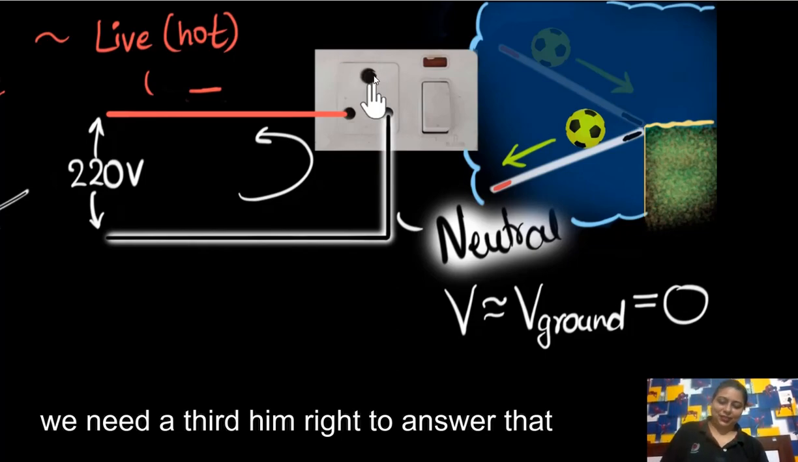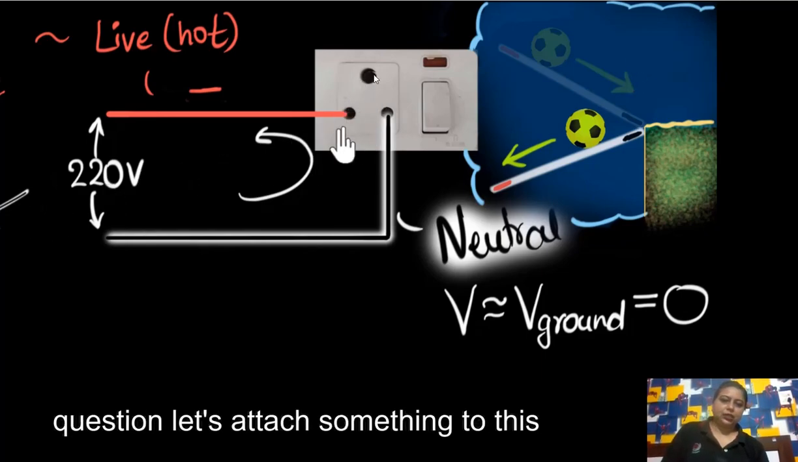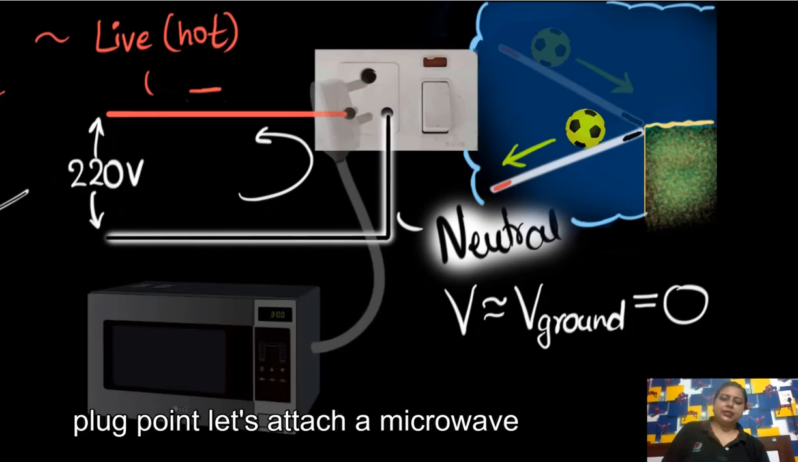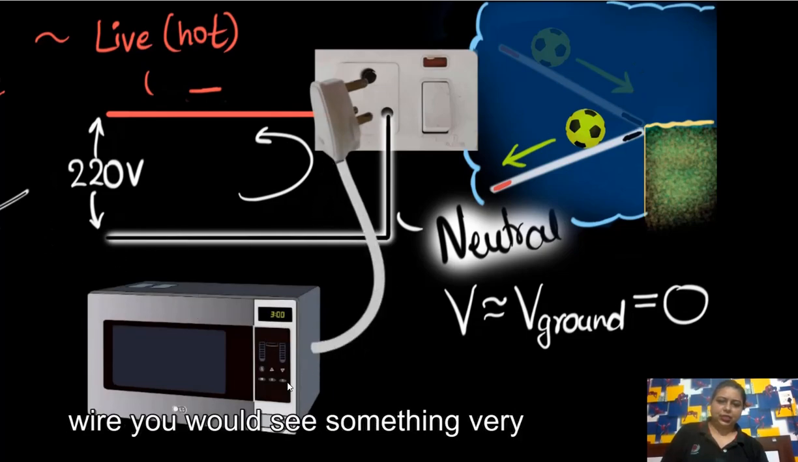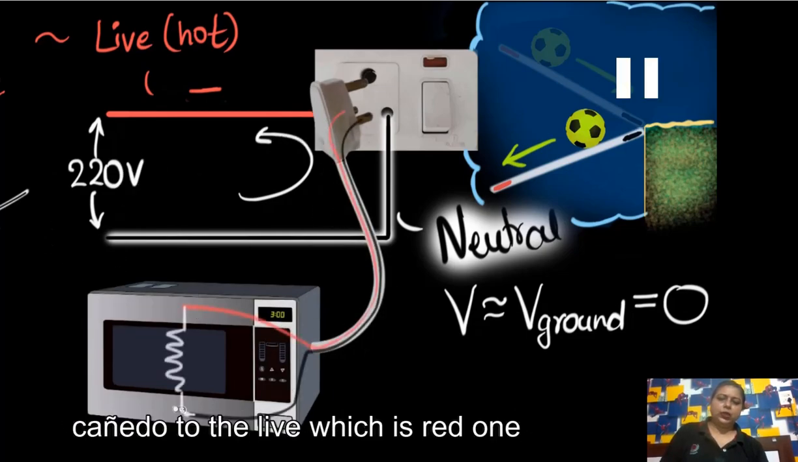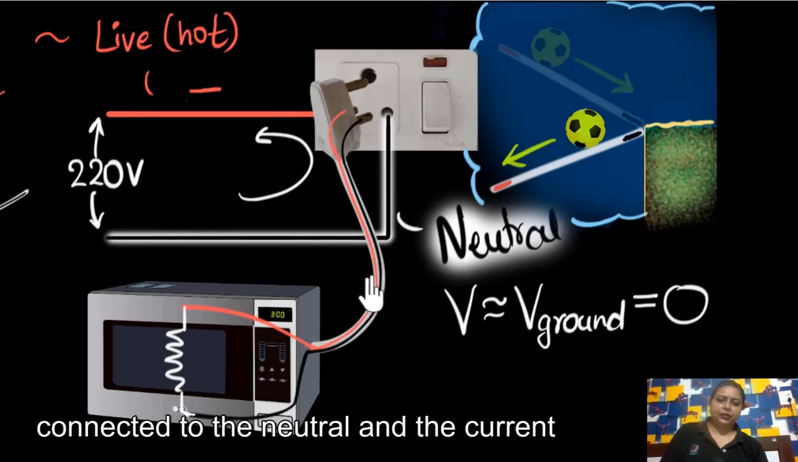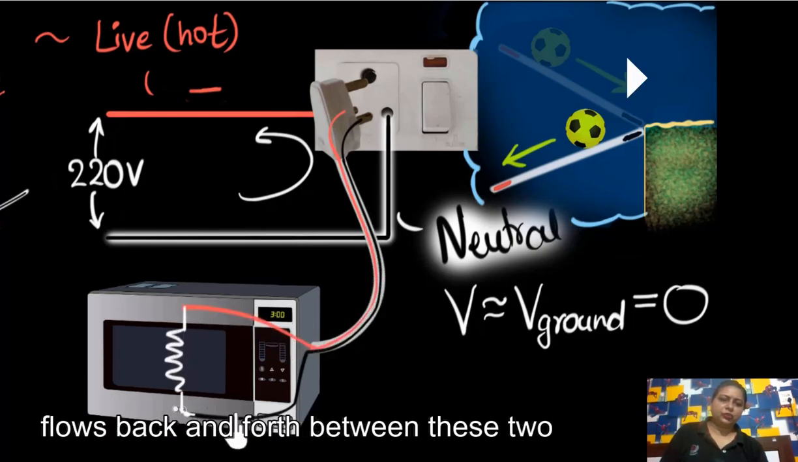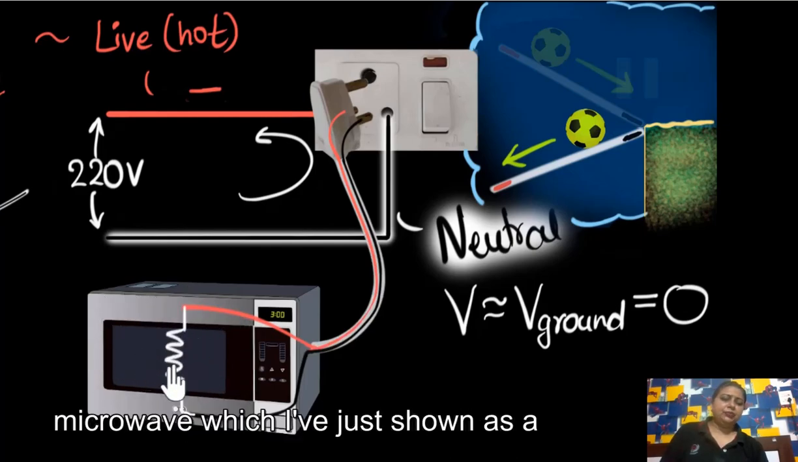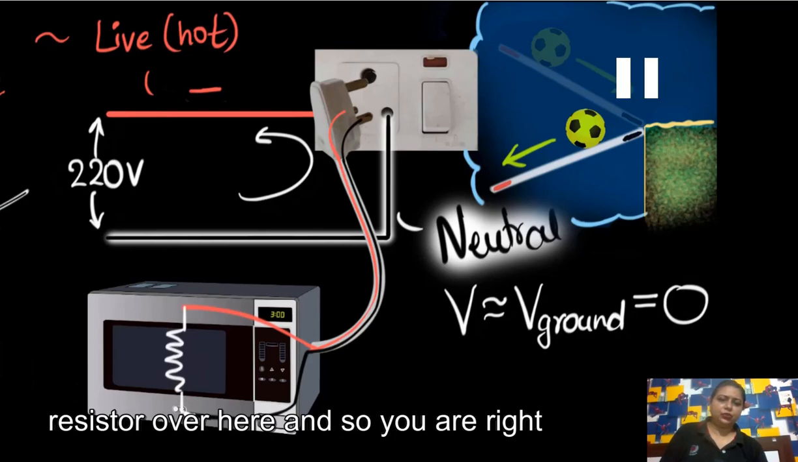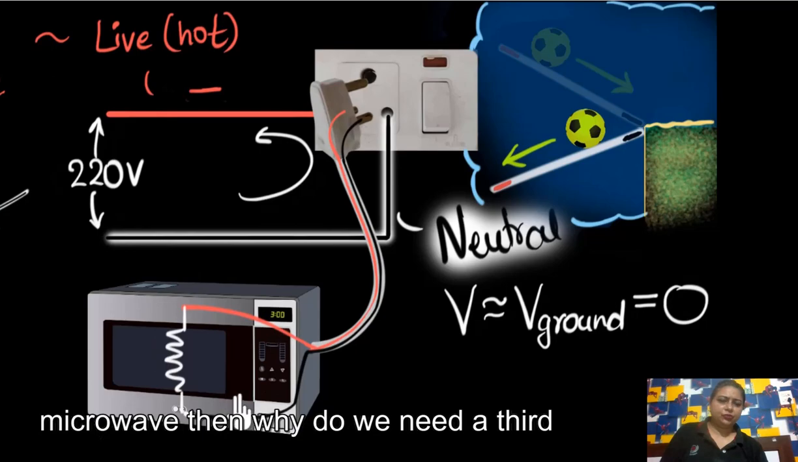Okay, for getting this answer just look. प्लग पॉइंट, let's start a microwave. यहाँ पे देखो, इसका आंसर लेने के लिए मैं क्या कर रही हूँ, ये माइक्रोवेव पे I am talking about. Let's say if you could look inside this wire, you would see two wires. One is the live, which is the red one, connected to the neutral, and the current flows back and forth between these two, and this is the internal circuit of that microwave, which I have just shown as the resistor over here. And you are right, only two wires are enough to run this microwave.